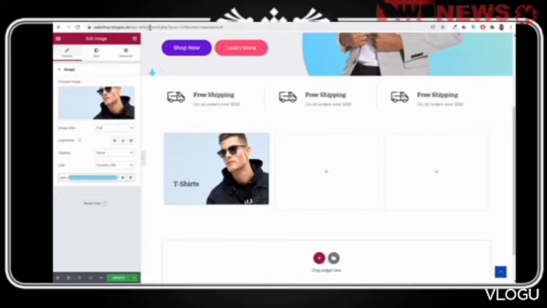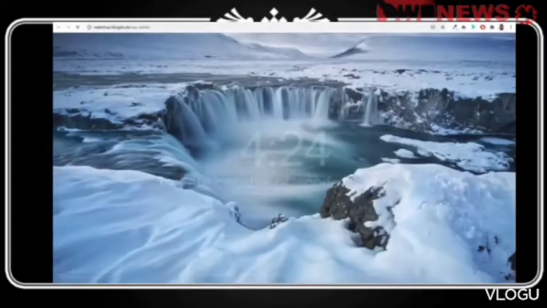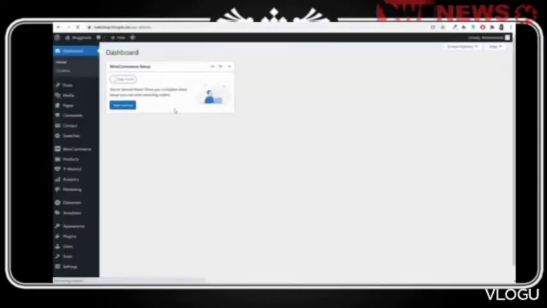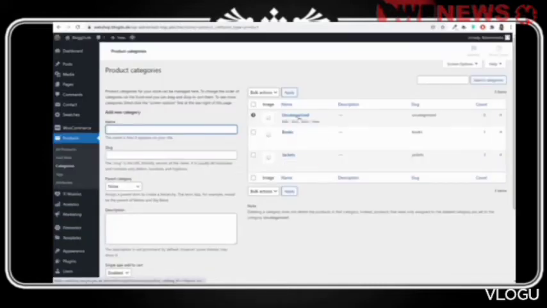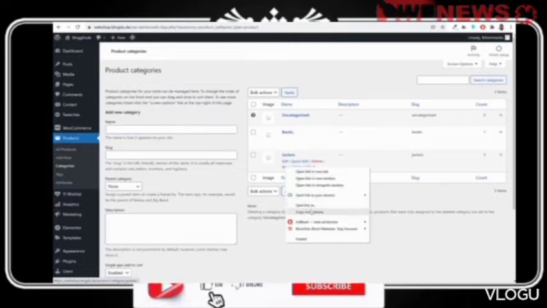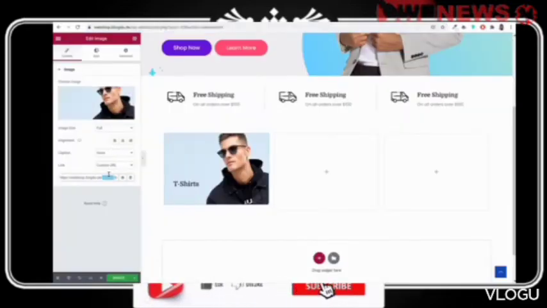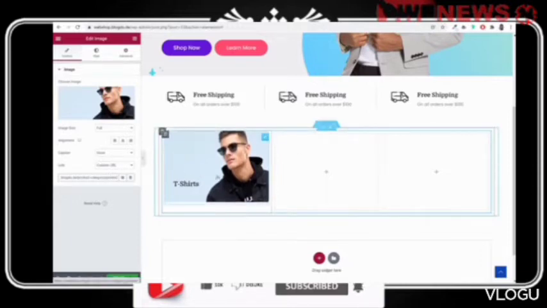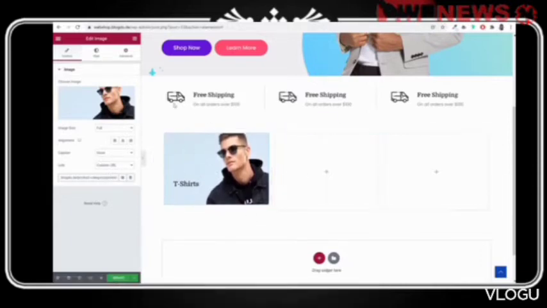Let's go to dashboard. Let me show you how you can set a category link. If you go to products option, under products you will see categories, and here as you can see you have the jackets, you have the view option. Right click on view, click on copy link address. This will give you the link for the category of jackets. Okay, now whenever someone clicks on this they will be redirected to that page.